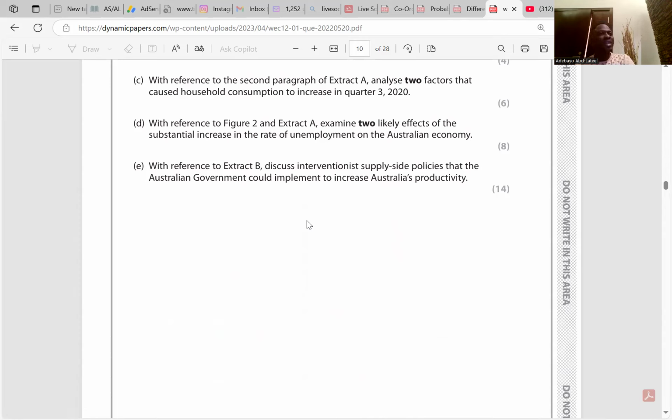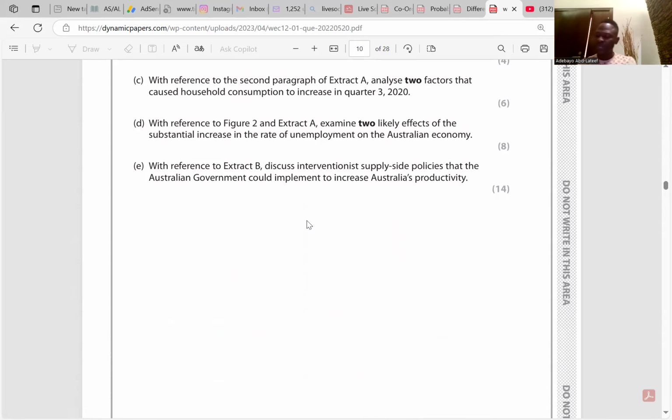One, provision of finance to new business startups. So this can be done through guaranteeing bank loans. We talked about it in interventionism. So what does guaranteeing bank loans mean? It simply means government are standing for borrowers that, in case they don't pay back or in case the debt goes bad, we'll be there to pay you. So this will encourage commercial banks to lend out money to firms, and that would allow firms to also increase their productivity.